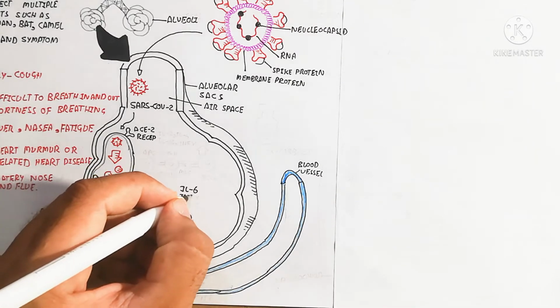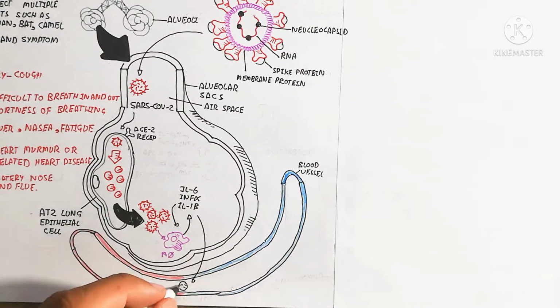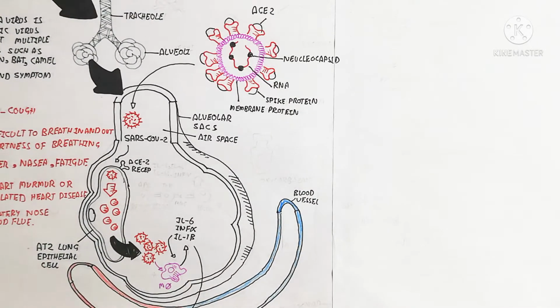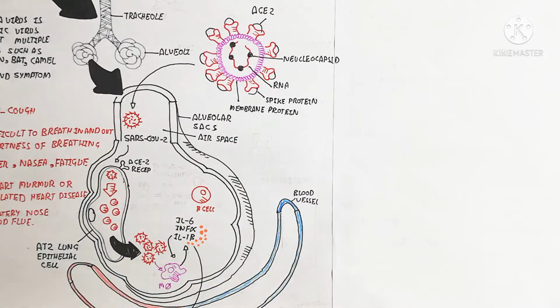Here is the macrophage; after the replication the virus is released into the surfactant, and the macrophage is used to engulf it. It is the innate immune response and produces interleukin 6, interferon gamma and interleukin 1 beta,